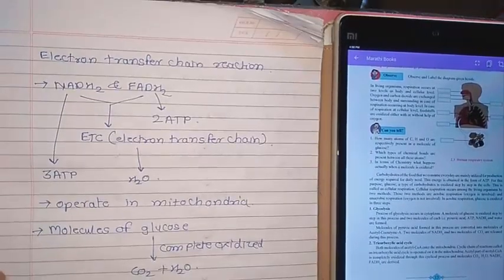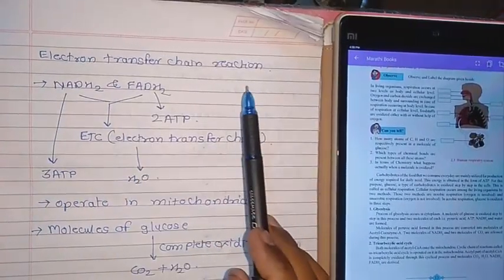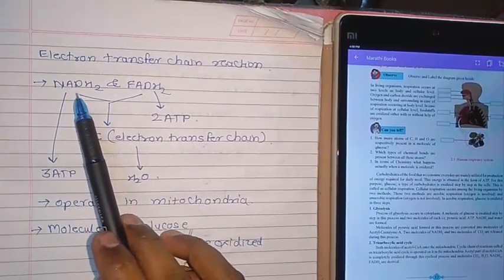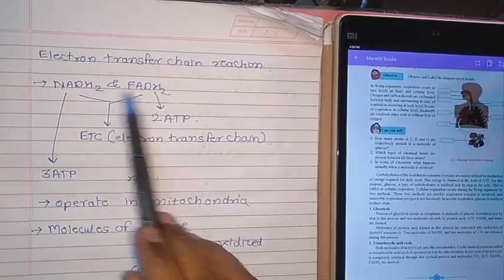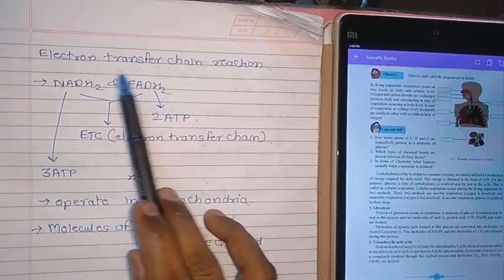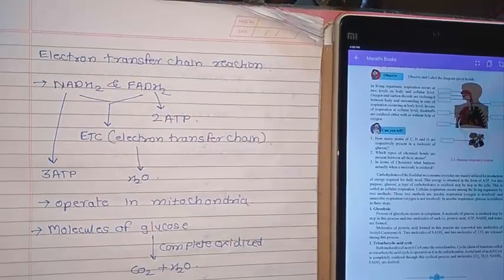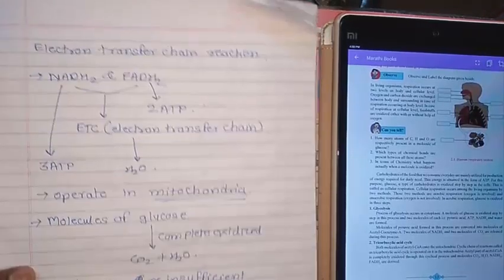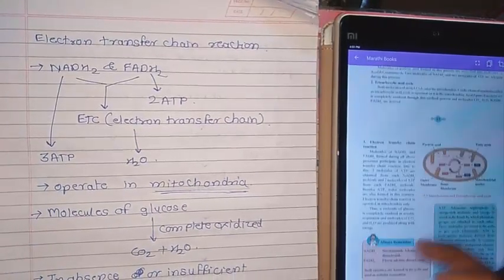Then the next one, the electron transport chain reaction. What is formed in the TCA cycle is NADH2 and FADH2. This NADH2 and FADH2 undergo the electron transport chain reaction. This operates in the mitochondria. It is happening in the mitochondria.